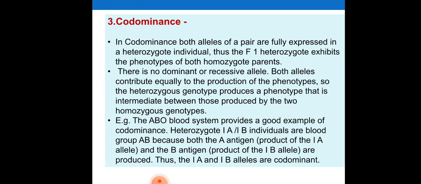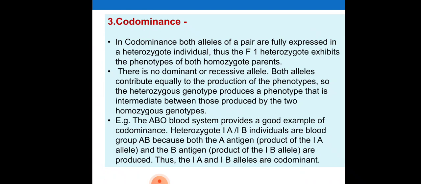Codominance. In codominance, both alleles of a pair are fully expressed in the heterozygous condition or heterozygous individual. Thus, the F1 heterozygotes exhibit the phenotype of both homozygous parents. There are no dominant or recessive alleles. Both alleles contribute equally to the production of the phenotypes. So, the heterozygous genotype produces a phenotype that is intermediate between those produced by the two homozygous genotypes.